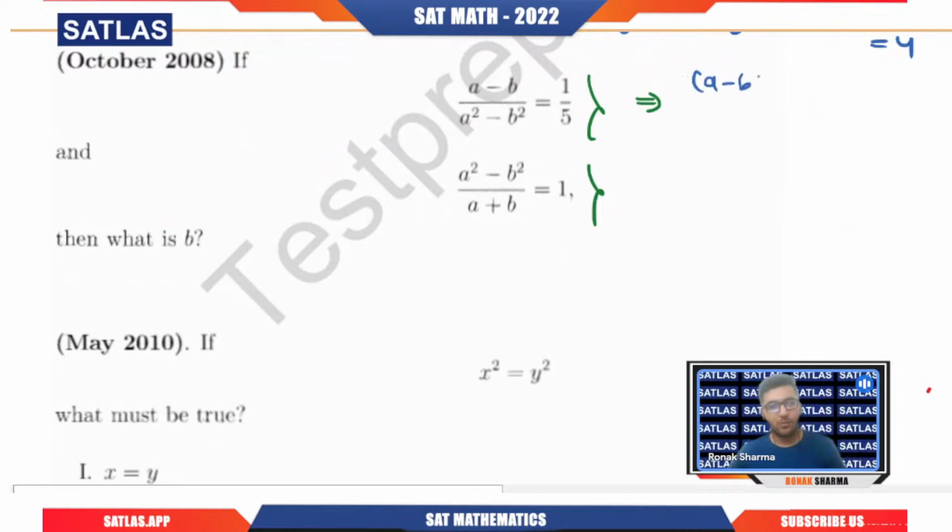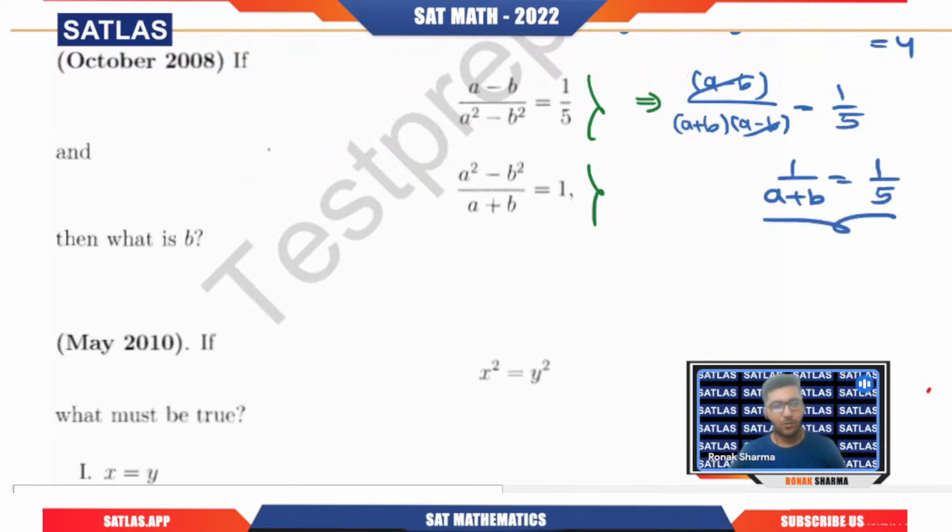So if I have a square minus b square, I will have a plus b, a minus b. That will be 1 by 5. So this will give me 1 by a plus b, equals to 1 by 5. That is providing you a plus b equals to 5.